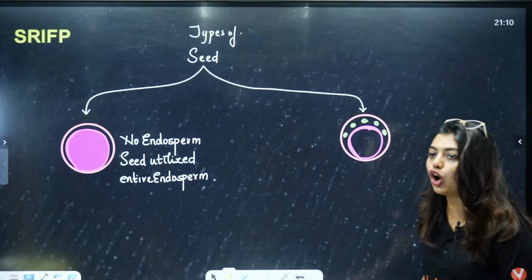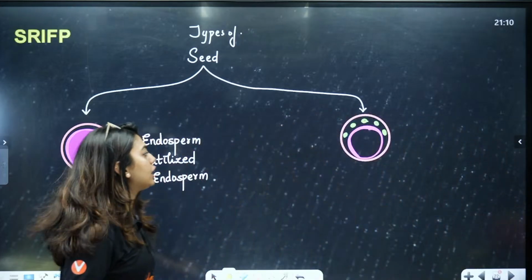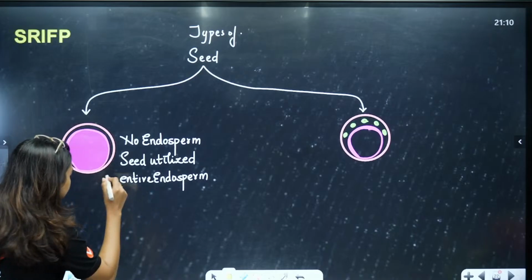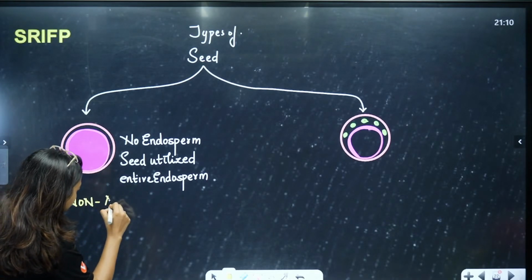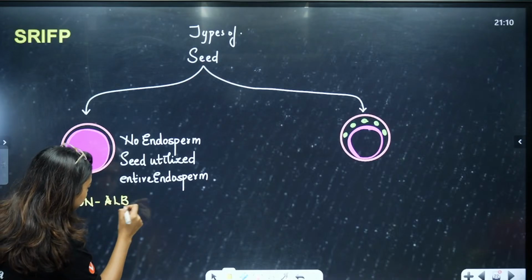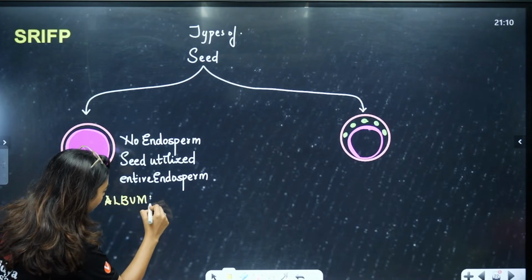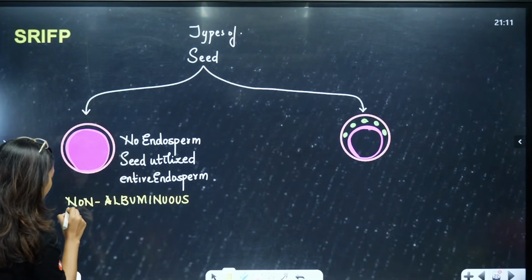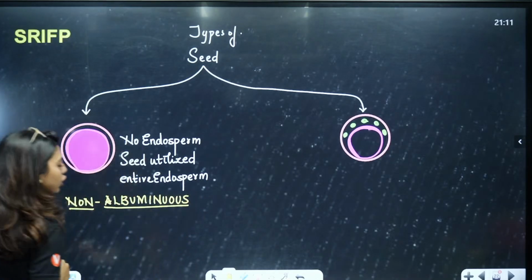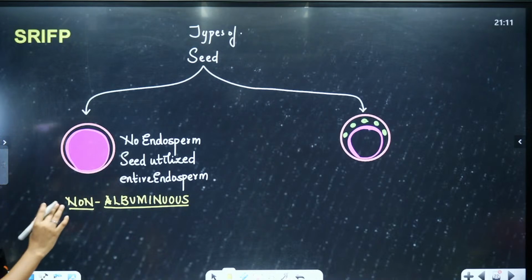Yes, very good. Non-albuminous, right? Non-albuminous seed, that is, these seeds do not have any endosperm left. They are like, I used up all the endosperm that was given to me and I utilized all of it. So, this is going to be non-albuminous.